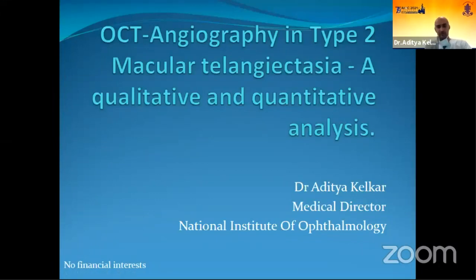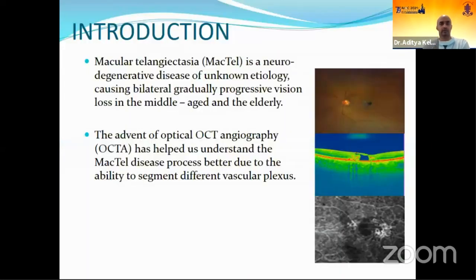So I'll be presenting our study on OCT angiography in type 2 macular telangiectasia, the qualitative and quantitative analysis. As you know, macular telangiectasia is a neurodegenerative disease of unknown etiology, causing bilateral, gradually progressive vision loss in middle-aged and elderly patients. The advent of OCT angiography has helped us understand the disease process better due to the ability to segment the different vascular plexus.